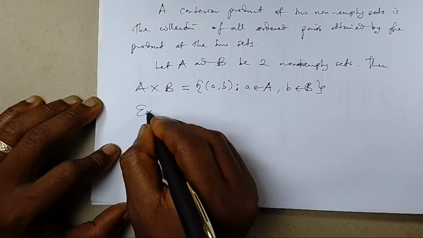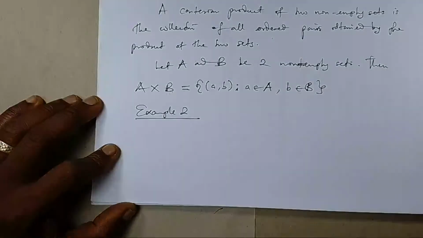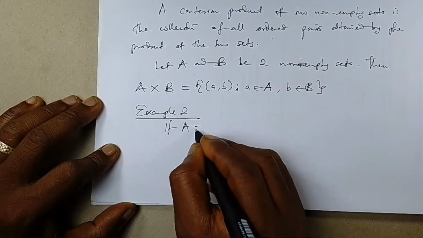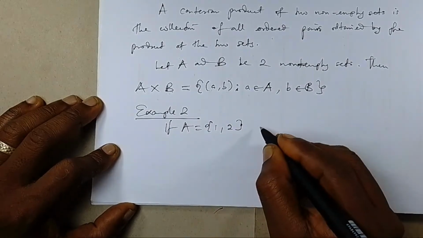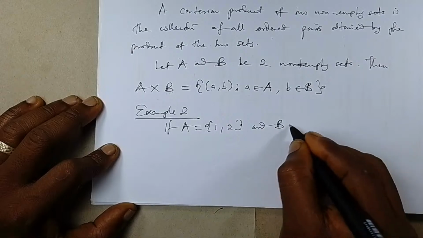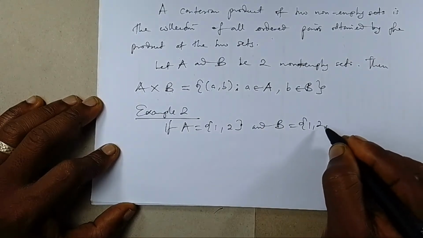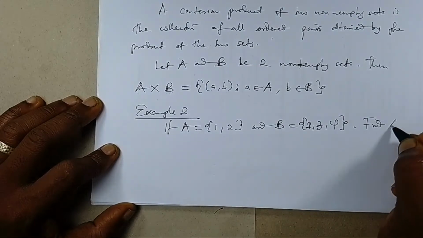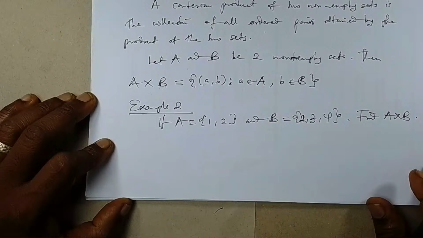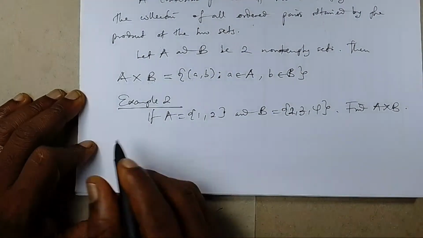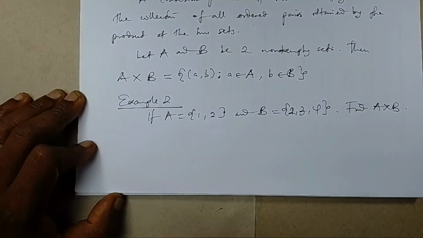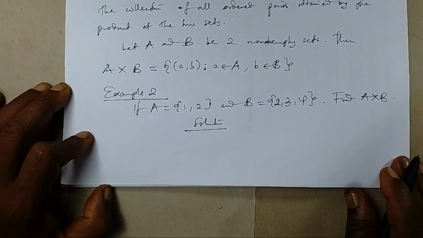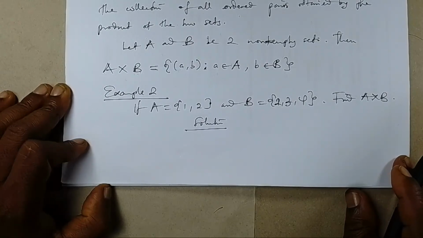So example 2. Let A be equal to {1, 2}, a set that contains 1, 2, clearly it is non-empty, and B is a set that contains 1, 2, 3, and 4. Then the question says find A times B. So if you are to find A times B, that is the Cartesian product of A and B, the solution is as follows. Guys, it is very simple to solve problems on Cartesian product. It is very, very simple.